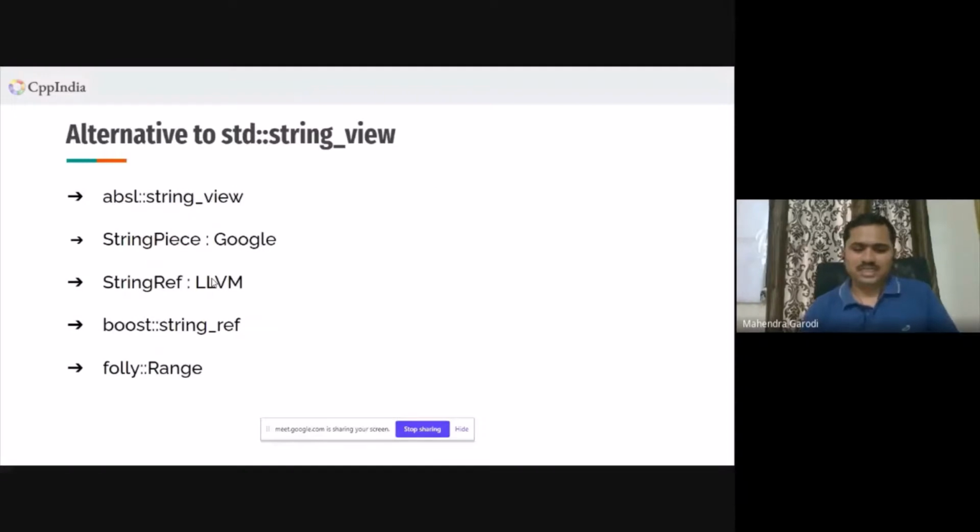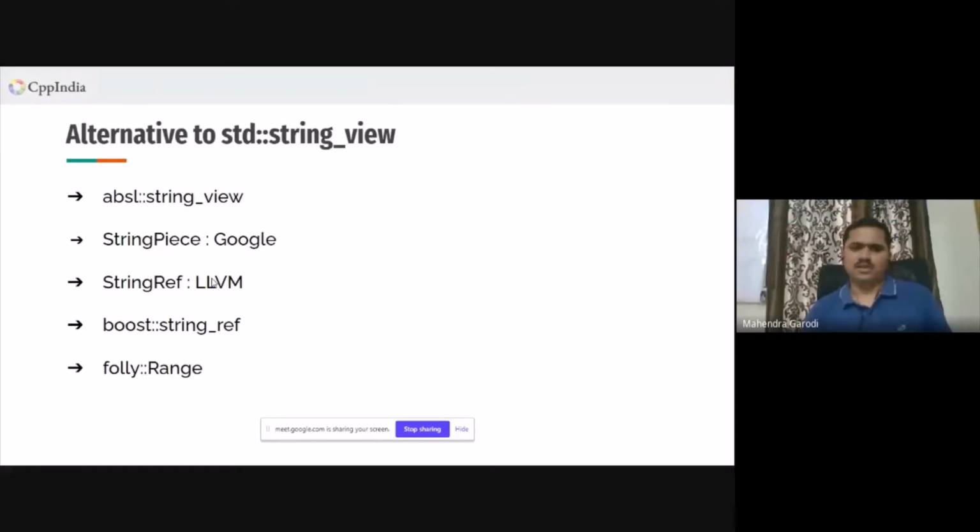Again, if you have followed this presentation, then you might have seen that string view is not something very magic that they have introduced in the language. Someone can just basically build a library, right? And this is again a C++ library. So people have been using it for a long time.